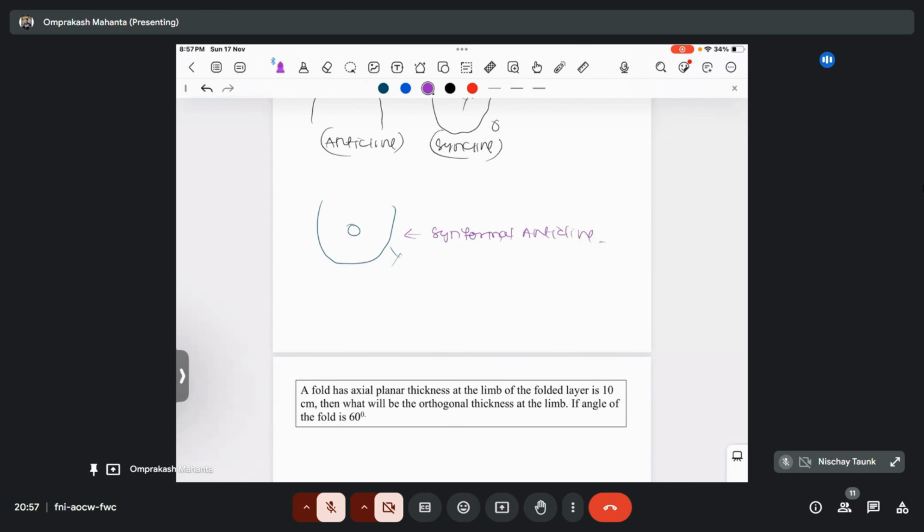So whenever the age is not given, meaning the older and younger strata are not given, we can say it is basically an antiform or synform. If the age is given, then we can say it is an anticline or syncline. If combining, first see the closing relation, then see the age. On that basis, this will be a synformal anticline, and this one will be an antiformal syncline. Right? You all got it now?